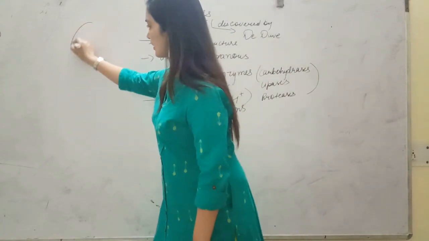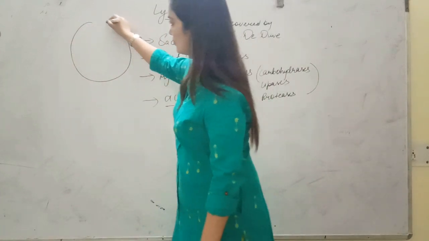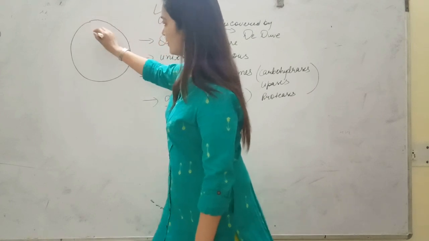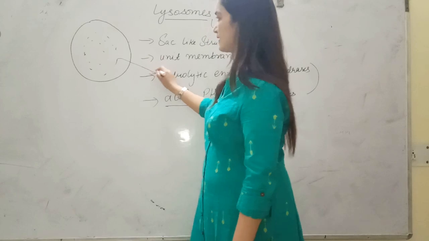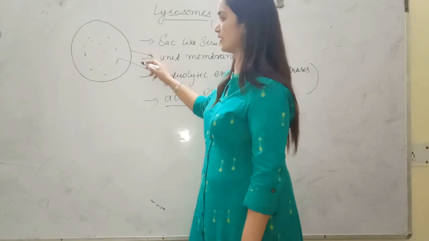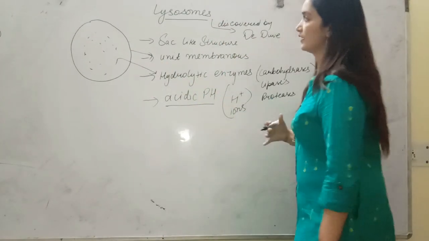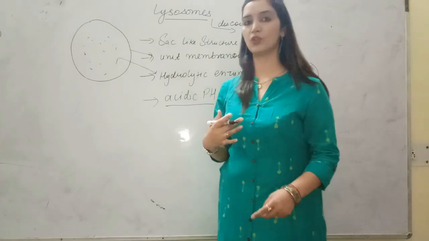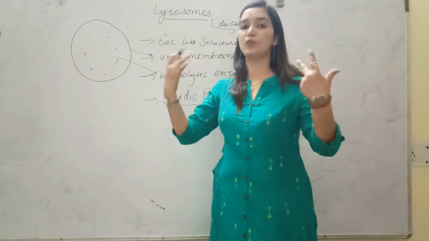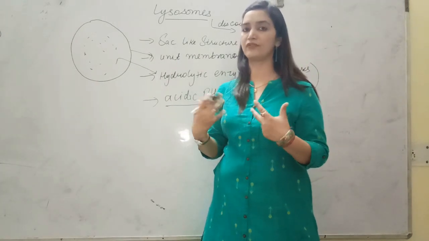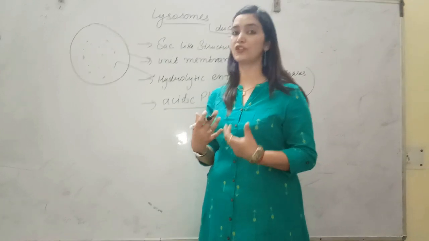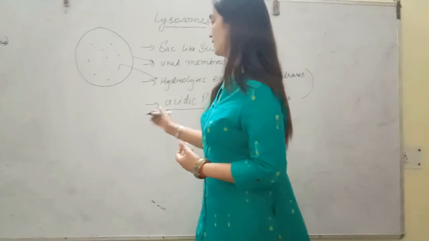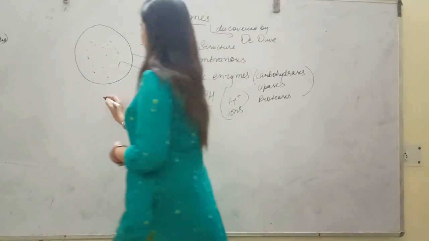If we talk about structure, as we have discussed, it is a unit membranous, sac-like structure with hydrolytic enzymes inside. These lysosomes are also called pleomorphic organelles. They show polymorphism, so they are of different types.